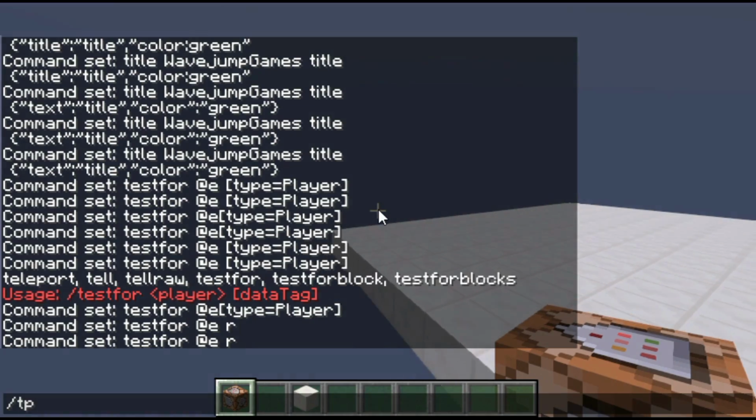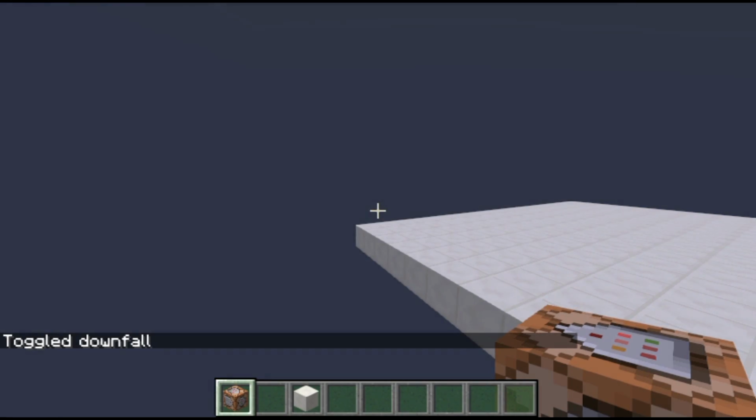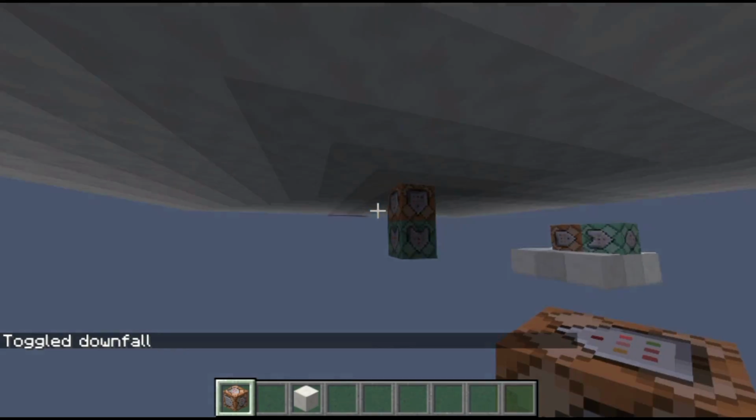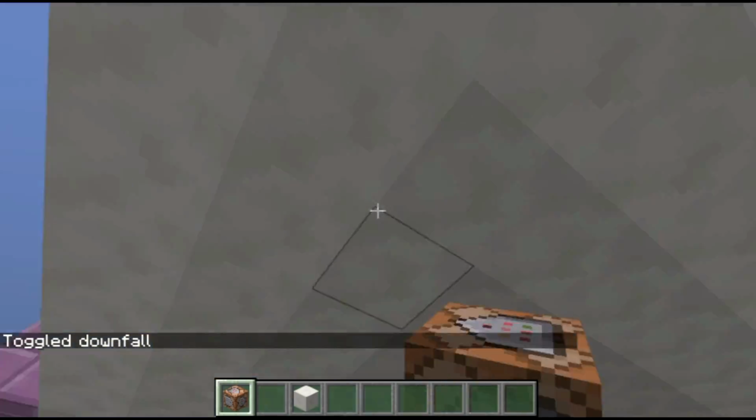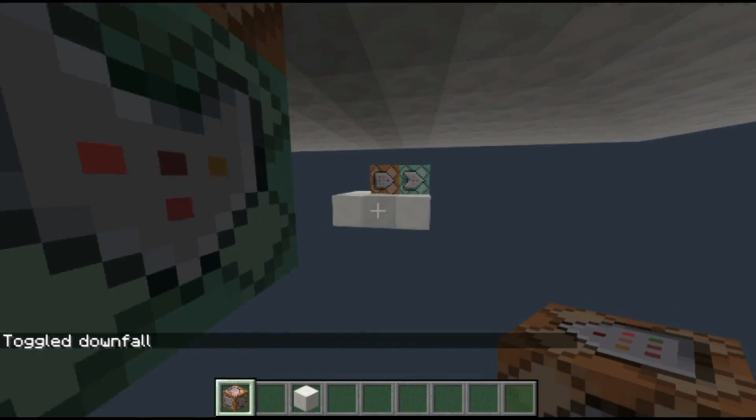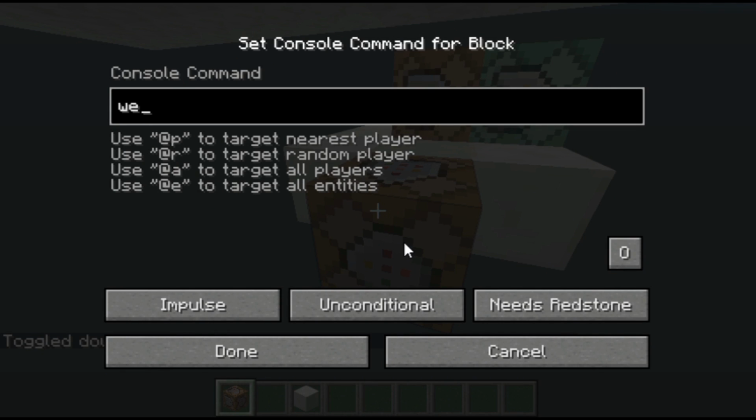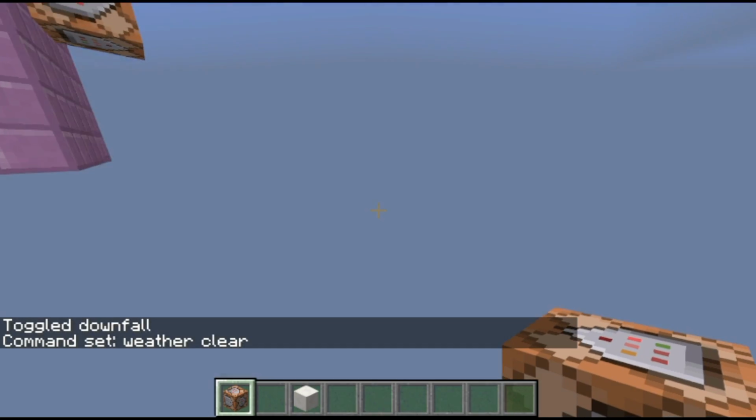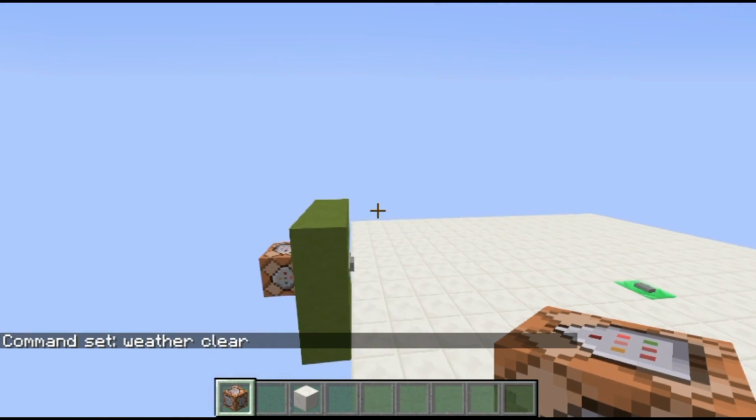easily. And I need to toggle downfall because for some reason I never created a weather clear thing for this world. Let me do that now, actually, because I don't need to do. I want. What am I saying? Okay. Anyways, I'm just gonna put this right here. Weather clear. Repeat always active. There we go. No issues. We're all fine.